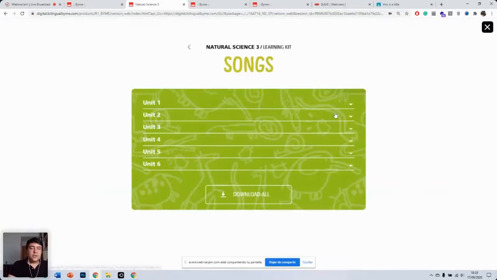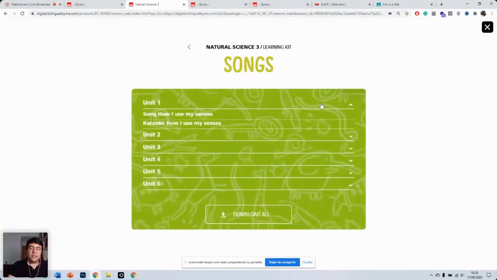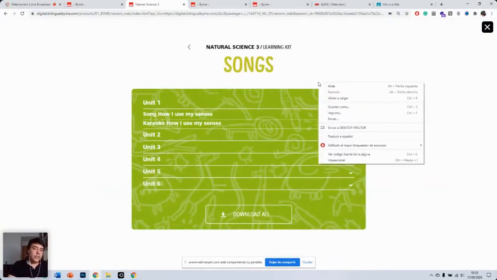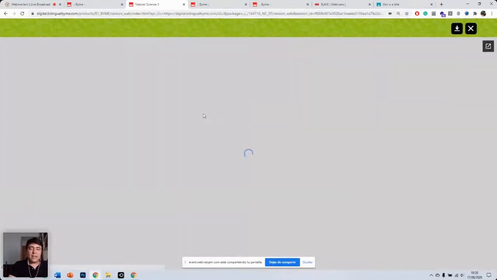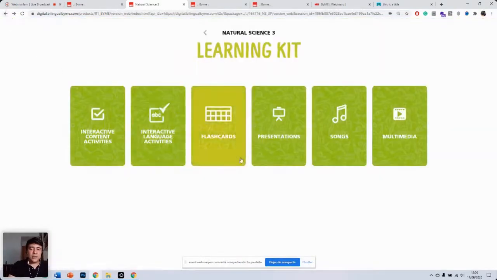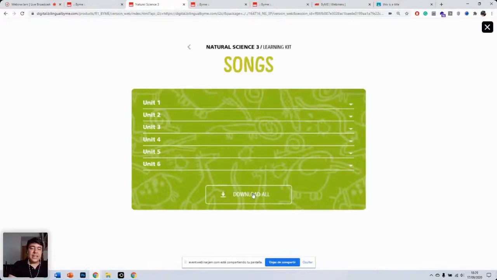Now we have songs. These are a few songs that have to do with the topics of the units. We've got two versions of the songs: one version with words and one karaoke version, which is a sing-along version. You can click on the song, and then an audio player will open. You can also download the MP3 file by clicking on the little arrow. Alternatively, if we go into songs again, you can click on download all, and then you'll get a zip file with all the songs of all the different units, just in case you want to save it in your server.